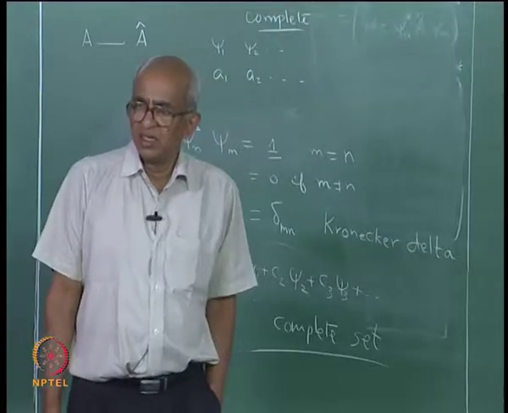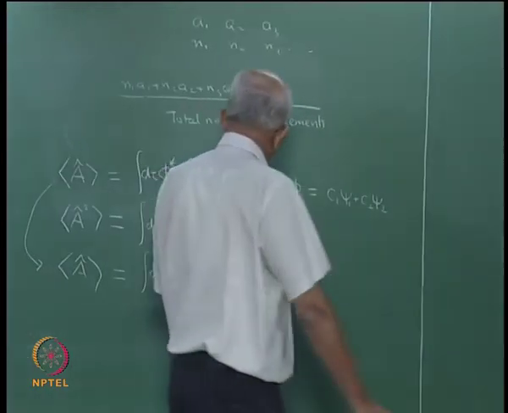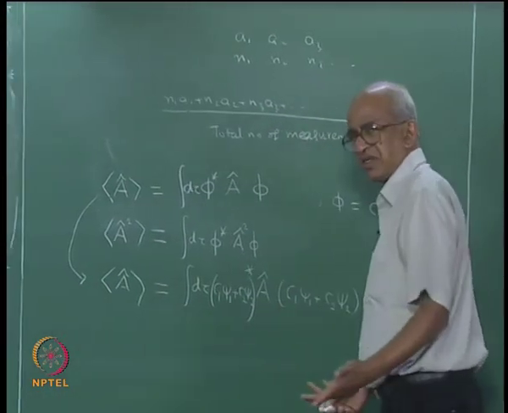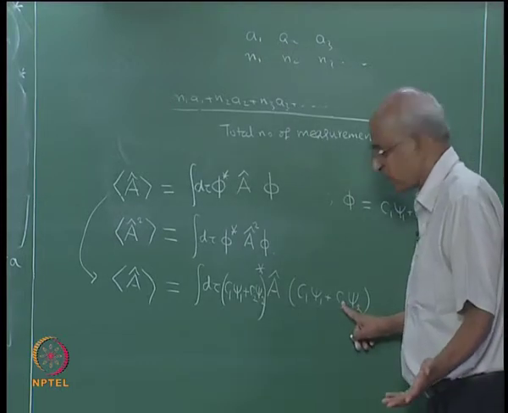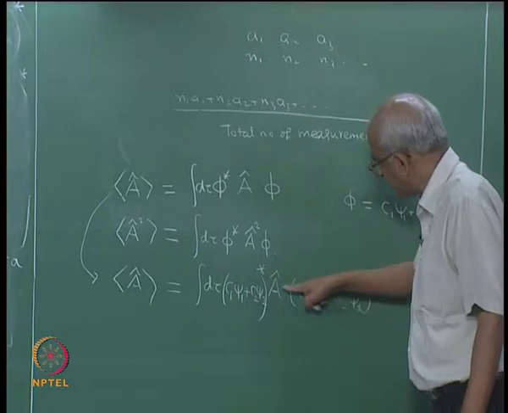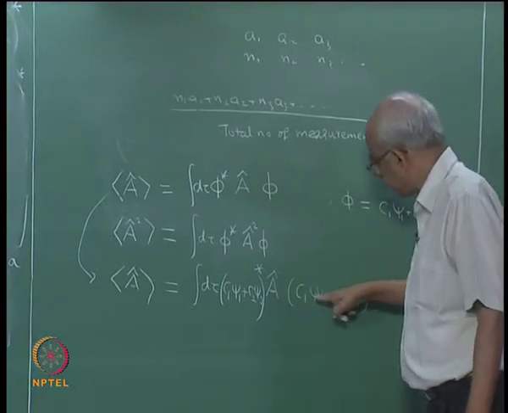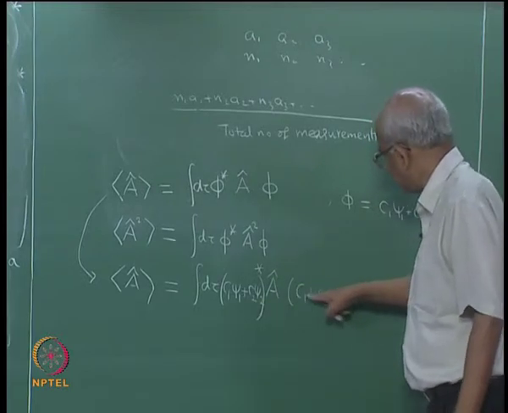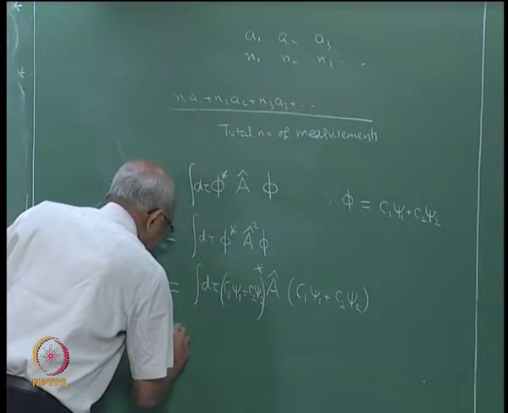Fine. And now you can look at this expression, A is operating upon C1 psi 1. C1 is just a number, it is a constant, and C2 also is a constant. So, what will happen? A will simply operate upon psi 1 or A will operate upon psi 2. A can be taken inside the bracket and allowed to operate upon these two things. So, what is going to happen is I will get integral